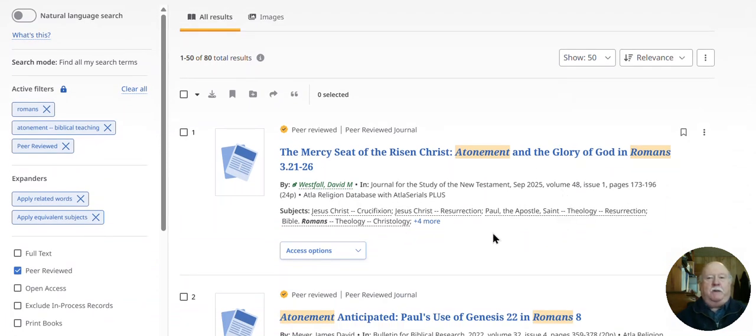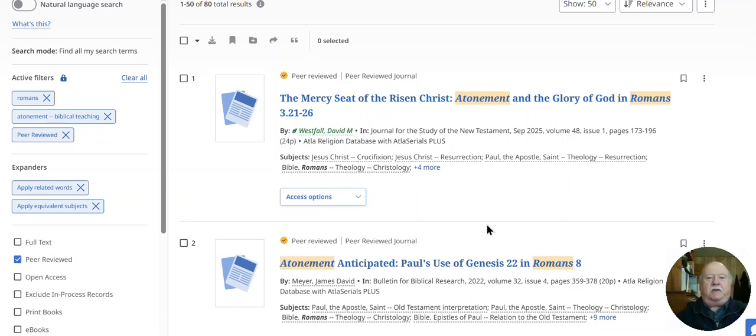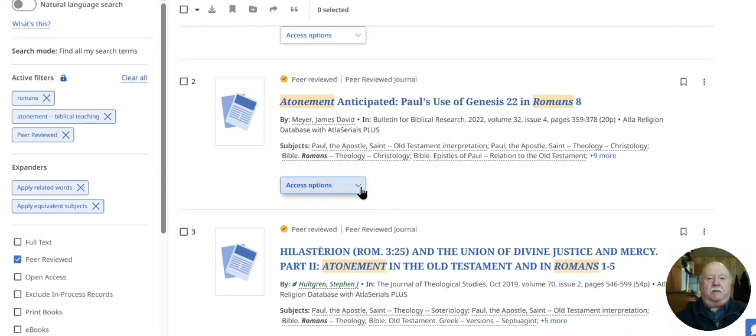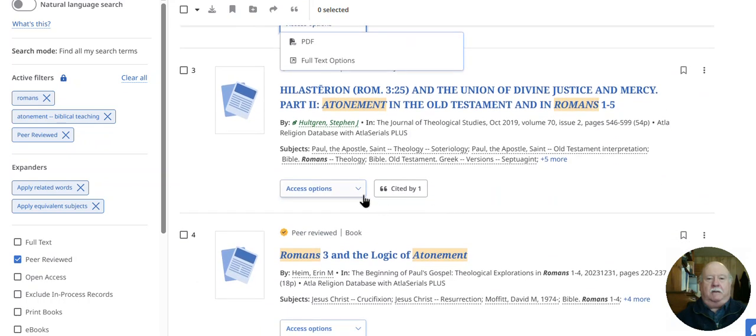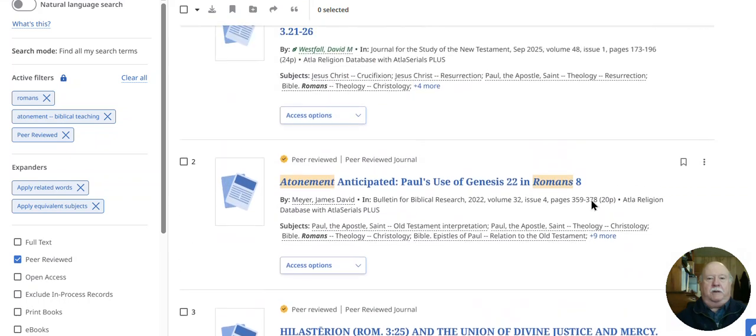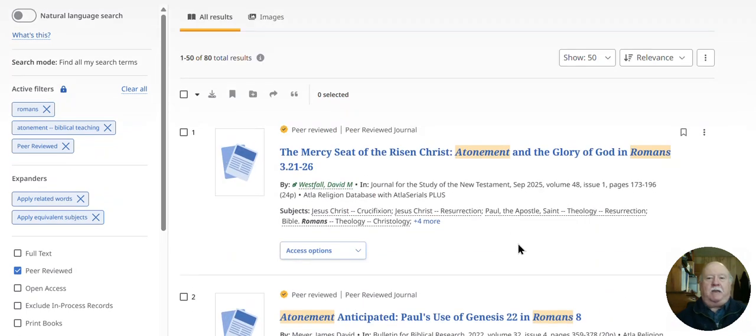Well, one thing we want to make sure we can do is actually access the content. You do that by looking at the box just underneath, click on it, and it will give you options for getting the full text. In this case, we have it in a couple of other databases, not this one here, but a couple of others, and it will give you the linkage so that you can go directly to the article there. Here, you can download a PDF directly. This one here, PDF, and so on. And so getting the full text is fairly easy.